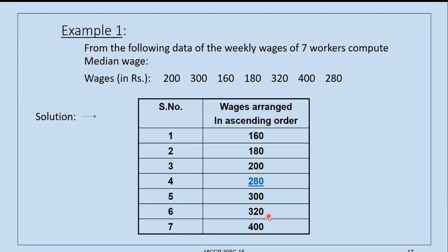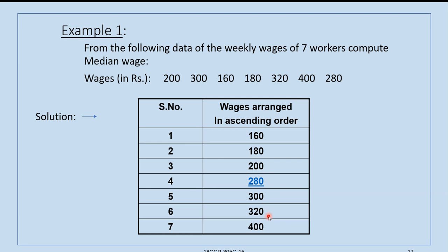But here the median is 280, which is located very easily. That means the arithmetic mean and median both lie in the middle of the data. But according to the arithmetic mean, it is 262 or 263, whereas the median is 280, as we have located it in the middle.